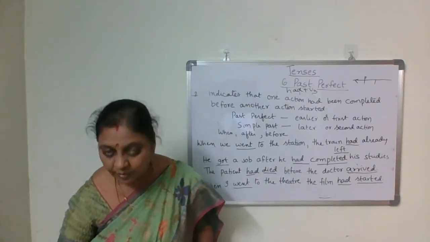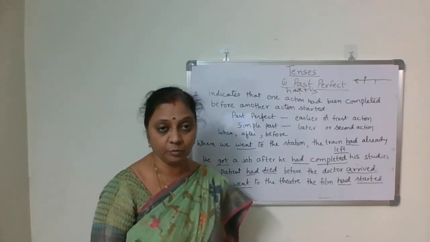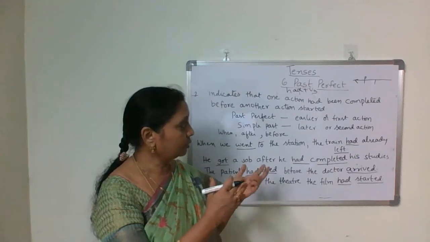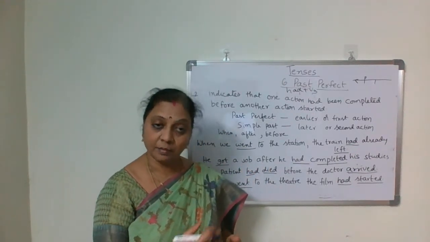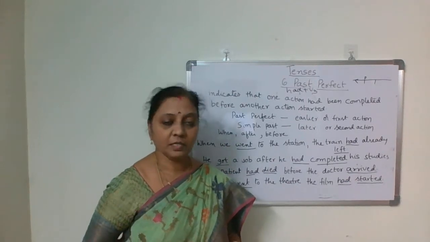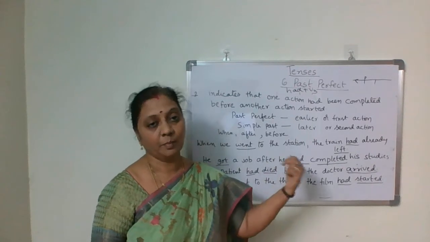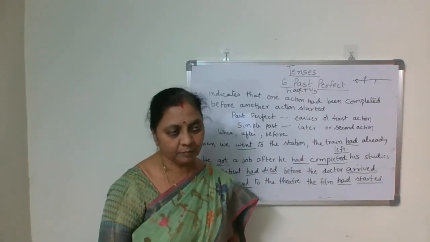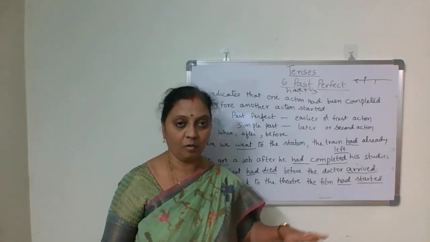Okay, so these are the only two past perfect uses. There are only two. The first one is completion of an action before the simple past, whatever actions took place long ago. For that we use past perfect tense. Before going to office, she had completed all her household works.